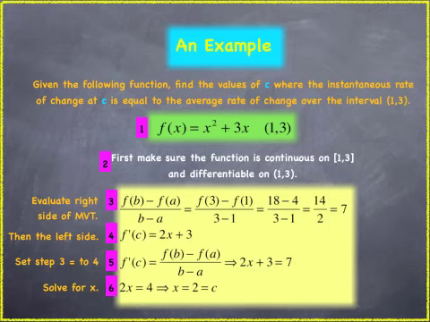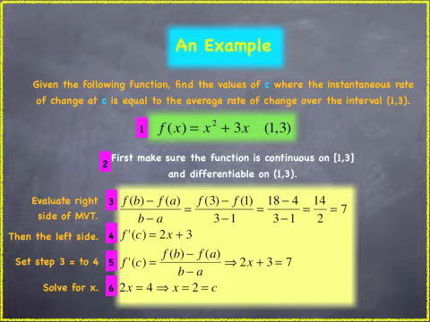So let's begin with an example. If we're given the following function, find the values of c where the instantaneous rate of change at c is equal to the average rate of change over the interval. So in 1, we have our function, and the interval we're referring to is between 1 and 3 on the x-axis. So in part 2, first we want to make sure that our function is continuous on our closed interval and differentiable on our open interval.